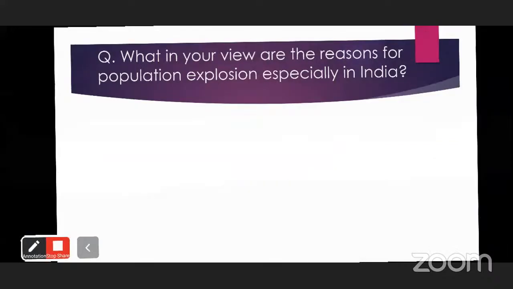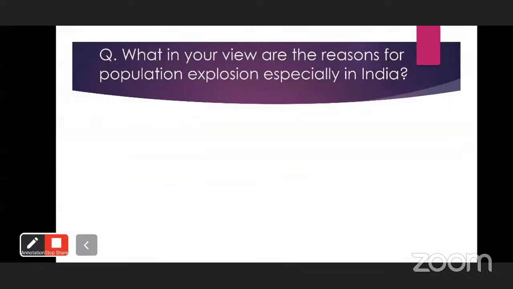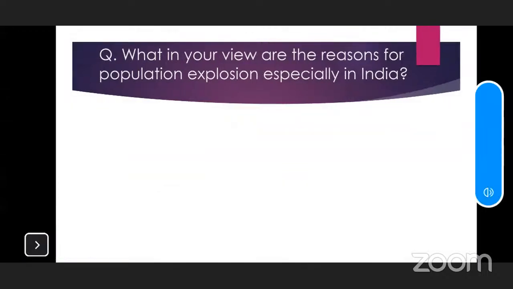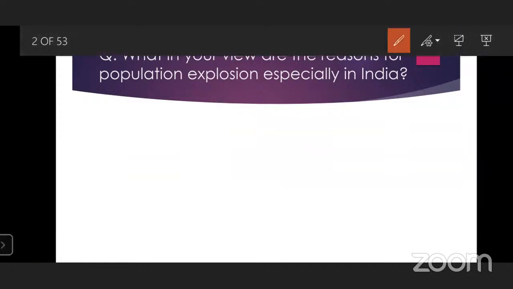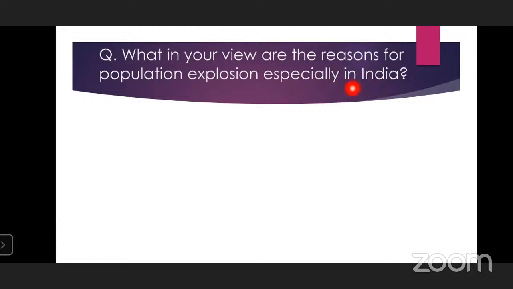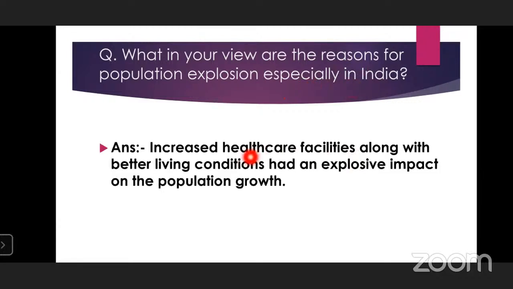So the first question is, what in your view are the reasons for population explosion, especially in India? The answer is that increased healthcare facilities along with better living conditions had an explosive impact on population growth.